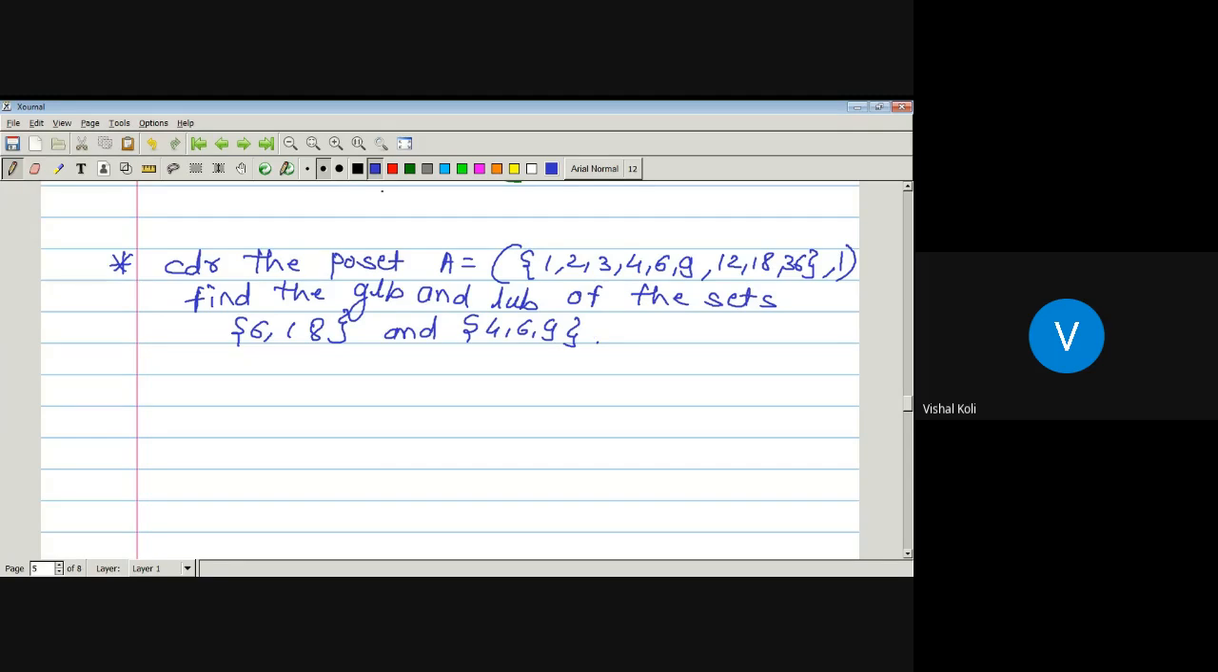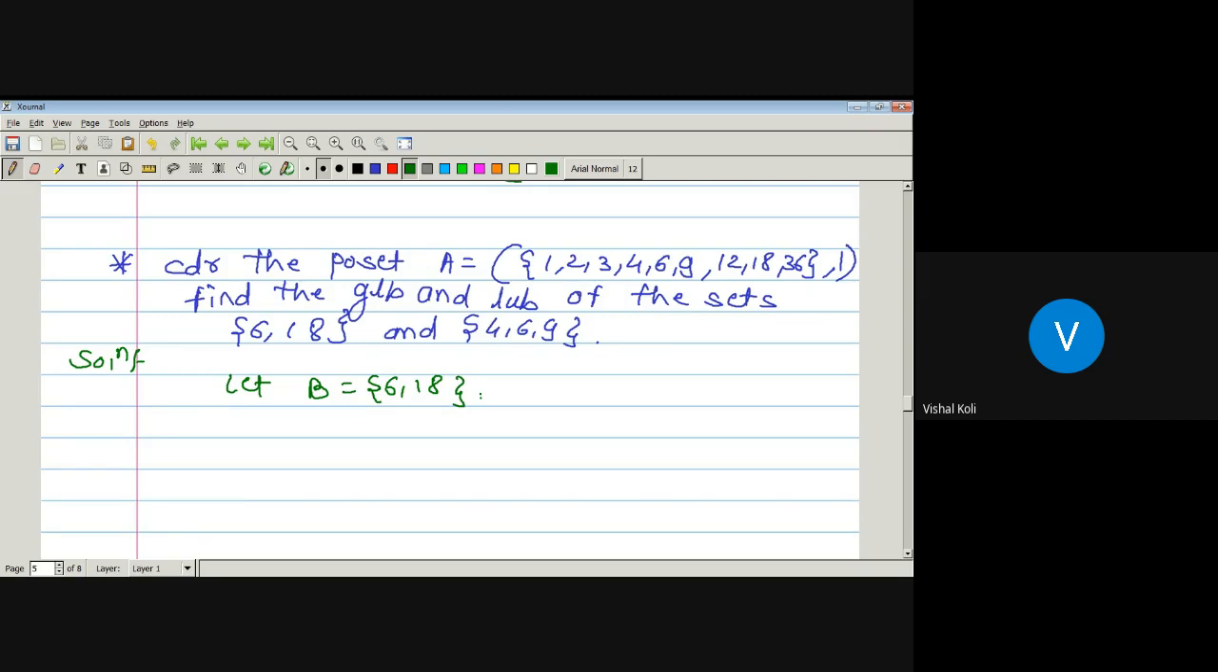Okay, so here we have given a poset and there are two subsets B and C of this poset, and we have to find out the greatest lower bound and least upper bound of these subsets. Okay, so let B is equal to {6, 18}. Now, what are the upper bounds of this B? The relation will be divisibility. It means any element A belonging to capital A is said to be an upper bound of B if it is divisible by both 6 and 18. So what are the upper bounds of B? 18 and 36 are the two upper bounds of B.